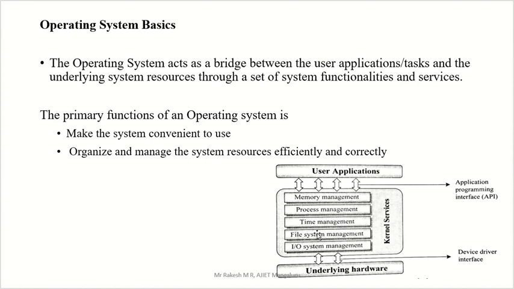We have one diagram. This is one block, that block is called operating system, and we have another block here, user application. Another block is called hardware.